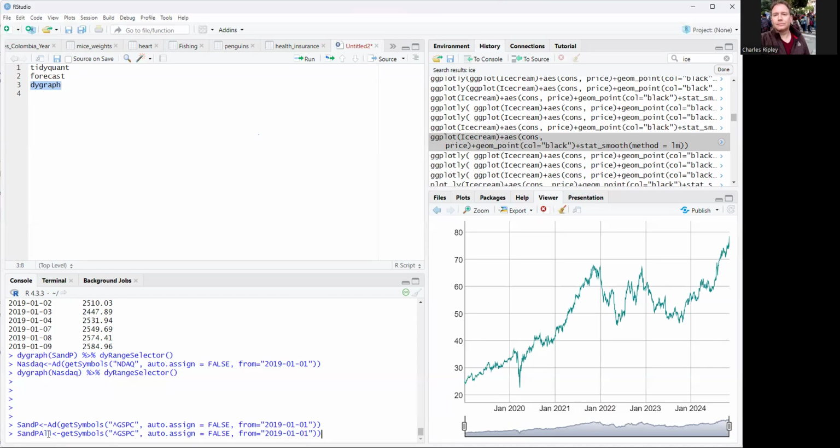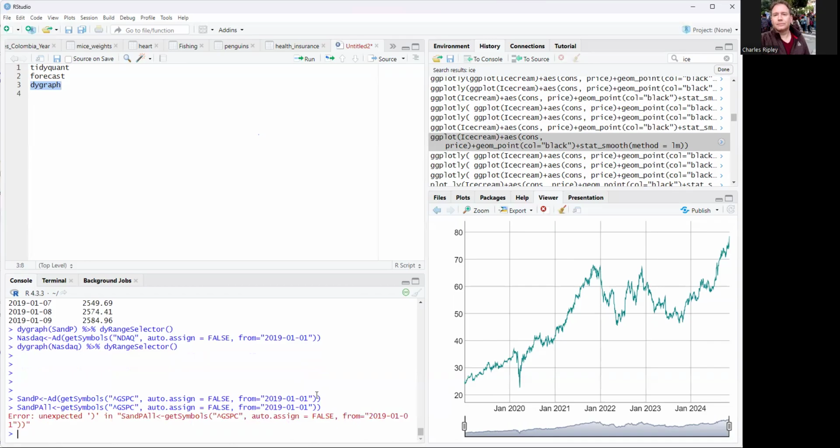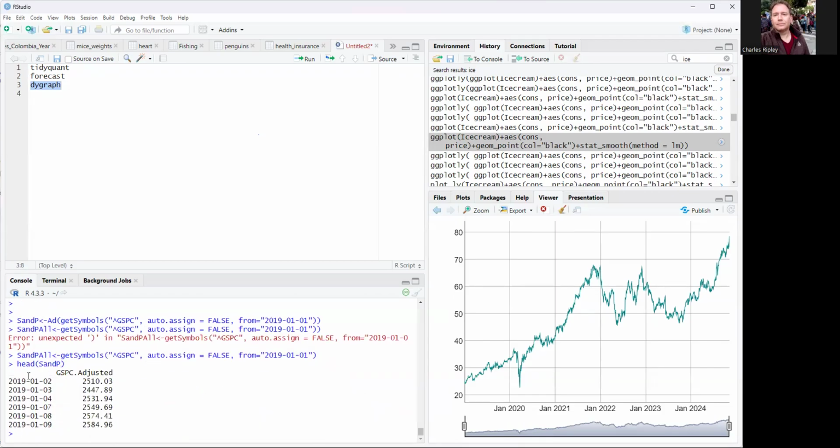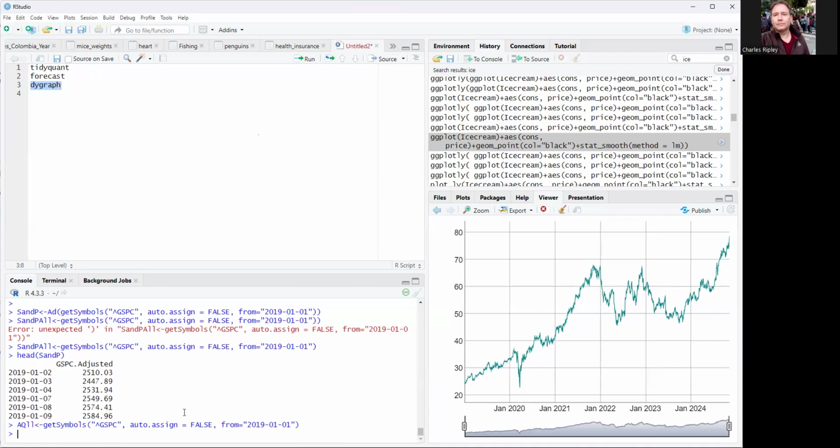The first thing I want you to do is I'm getting all the numbers, not just the adjustments. So, oops, because I didn't do the adjustments. So let's take a look at just the head. There you go. And if you put S and P right there. All right, so you get the adjusted. I'm still getting adjusted. Oh, S&P all. Okay. So that is just getting the adjusted. I don't know why it didn't change, because usually when you get symbols, let's take a look. Call it something else, just all, whatever it is.